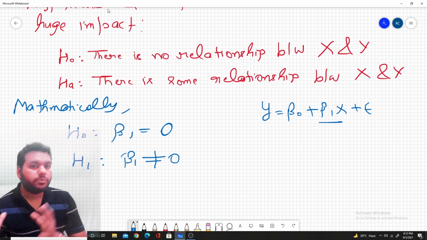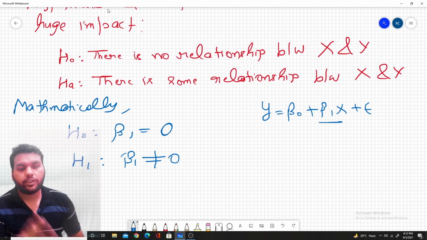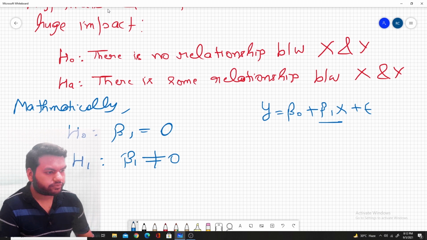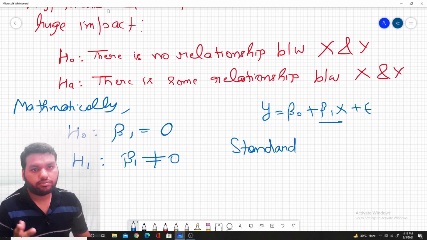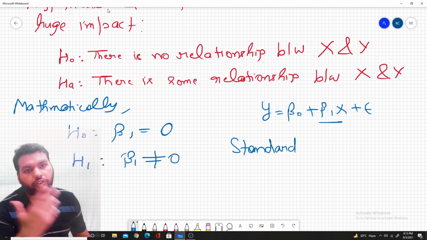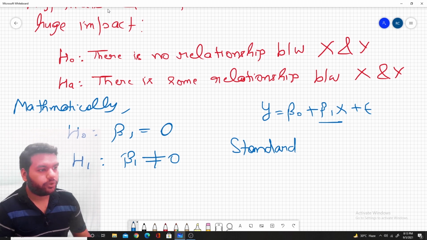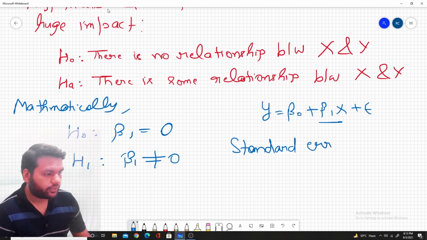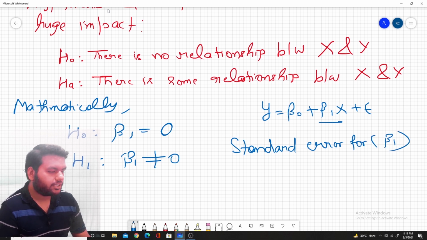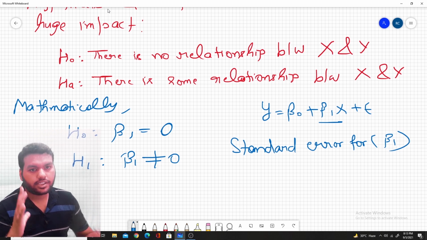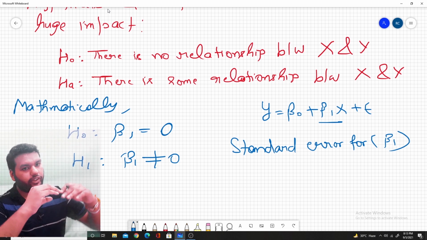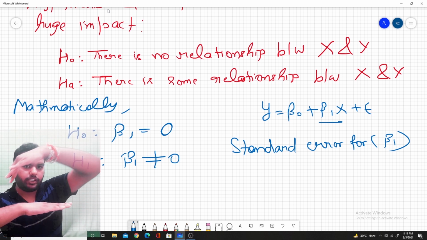So to calculate how far it should be from 0, we calculate the standard error for beta 1. Assume you know what a standard error is, and if you don't know, we will discuss it in the next video because it will be out of context for this video. For just a little explanation I want to tell: the standard error measures the average distance between the observed value, suppose this is your observed value and this is your regression line.